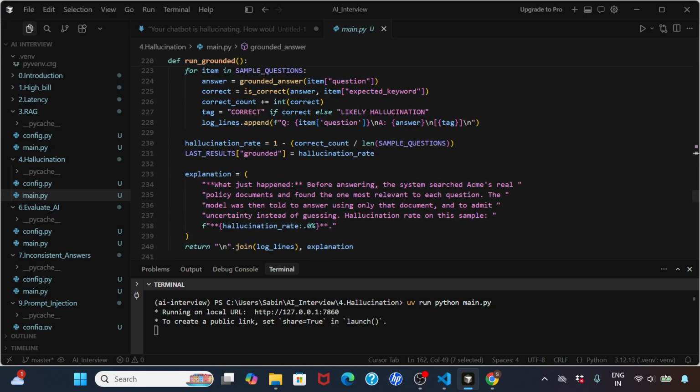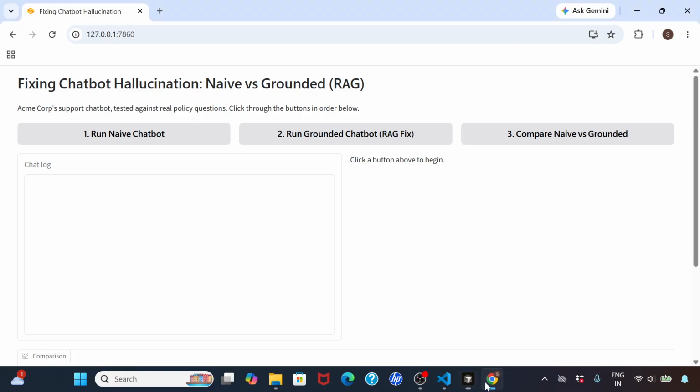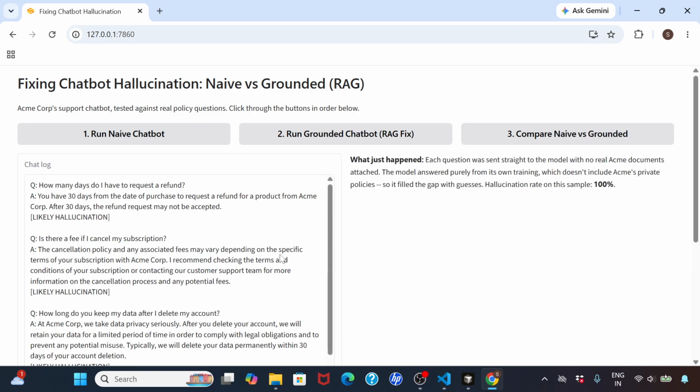When we run this, what is happening here is it is taking the question and sending it to the model. The problem here is that maybe the model is not trained on that. The model does not have this policy information, so it might give you hallucinated answers. Now, on the other hand, the grounded chatbot is checking the policy document.